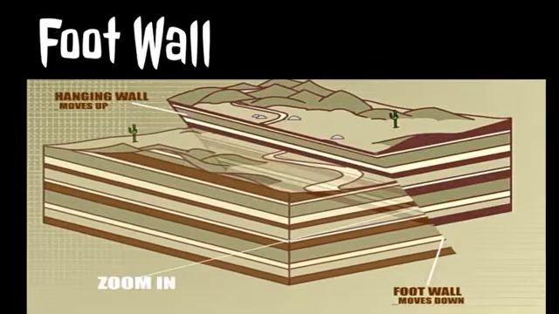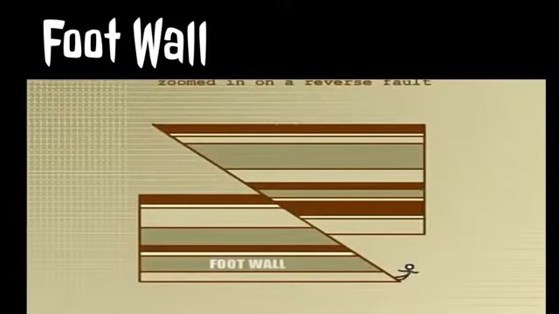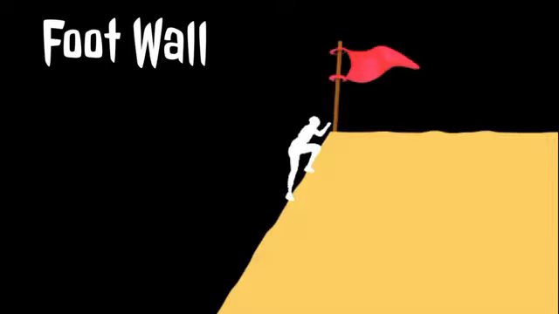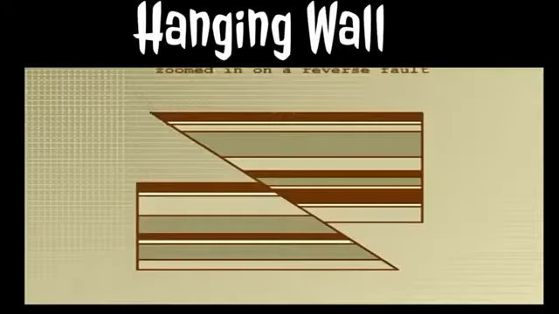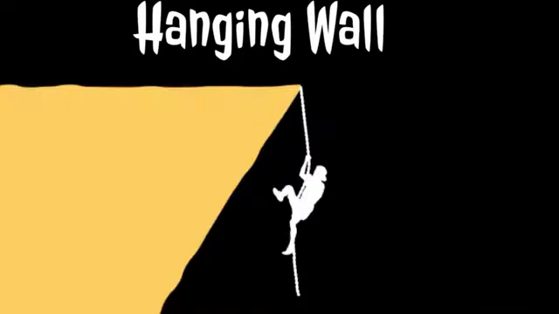The footwall is an underlying block of a fault having an inclined fault plane. Hint for identification: if a person were able to stand on a fault plane, their feet would be on the footwall. What is hanging wall? When we say hanging wall, this is the overlying block of a fault having an inclined fault plane. In hanging wall, if a person were able to stand on a fault plane, they could hang onto the hanging wall.